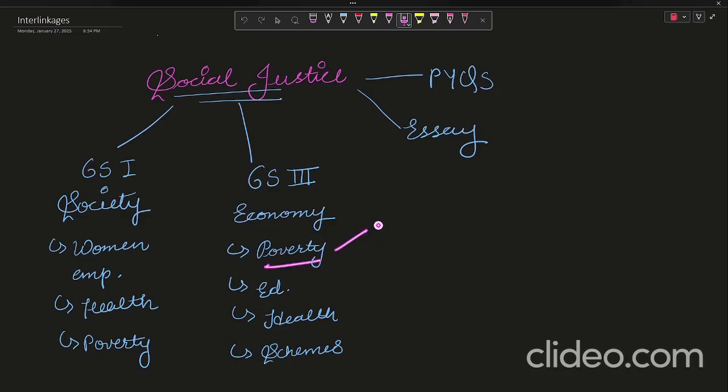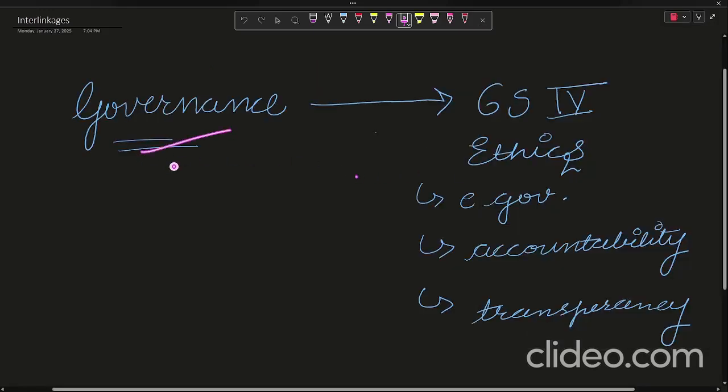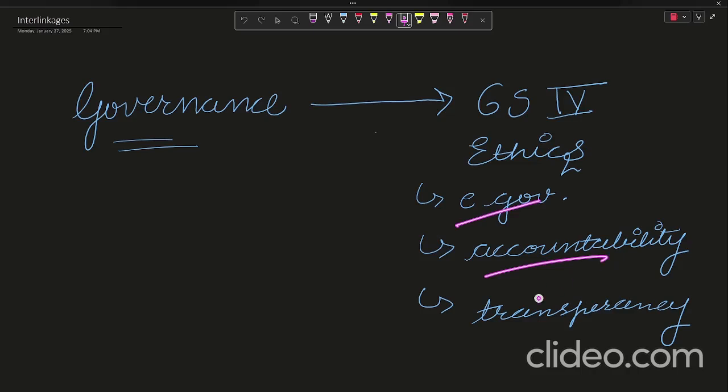In this you will study the schemes, what the problem is, the latest data you will know from economics, and how we can fight against poverty, or you can say combat poverty. That you will study from social justice. And in society you will study at what level the poverty is. So likewise all these subjects are interlinked. In governance, as I have told you, topics like ethics, e-governance, accountability and transparency are there, and you have to do them.